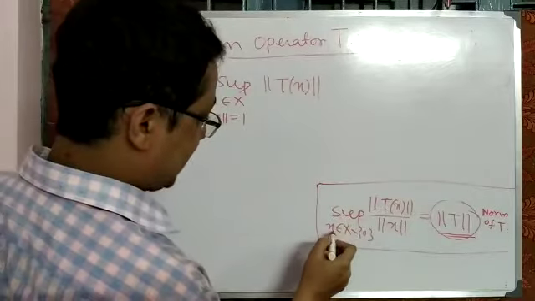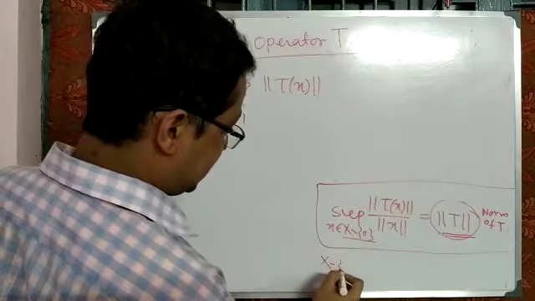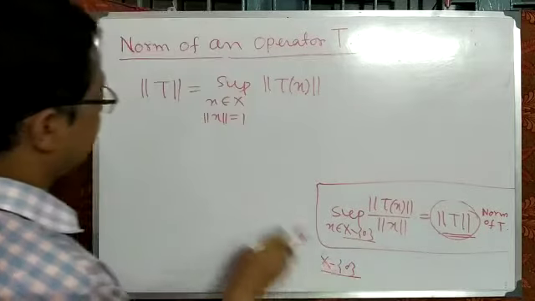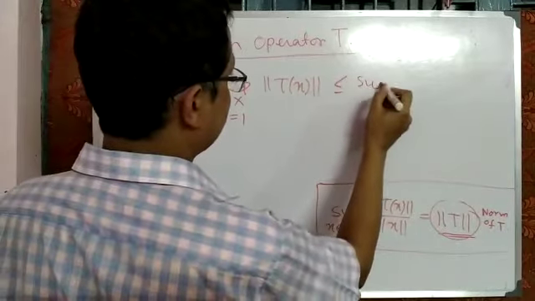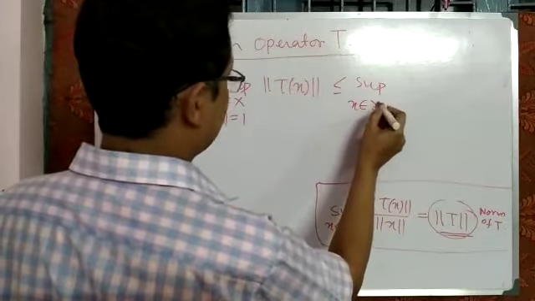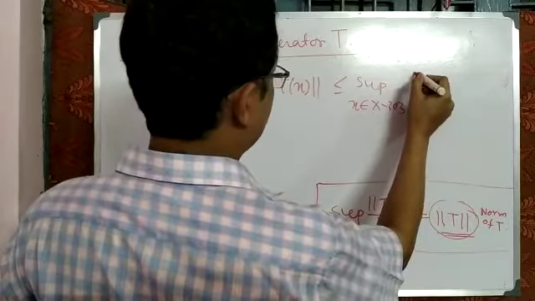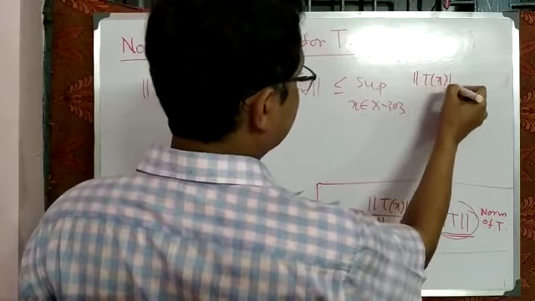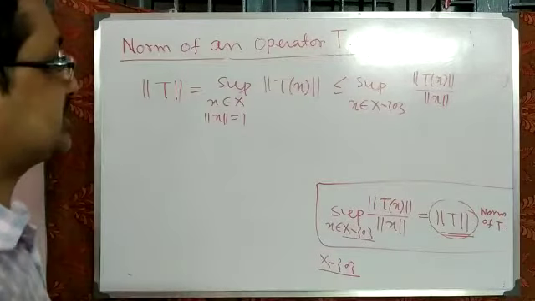Now we start. It is obvious, because the supremum is over x belonging to capital X minus 0, so all values other than 0, and this one has only norm of x equal to 1, so it is obvious it is less or equal to the supremum over x belonging to capital X minus 0 of the norm of Tx divided by the norm of x.